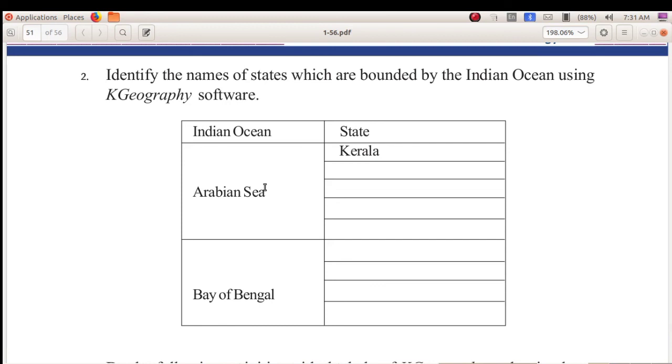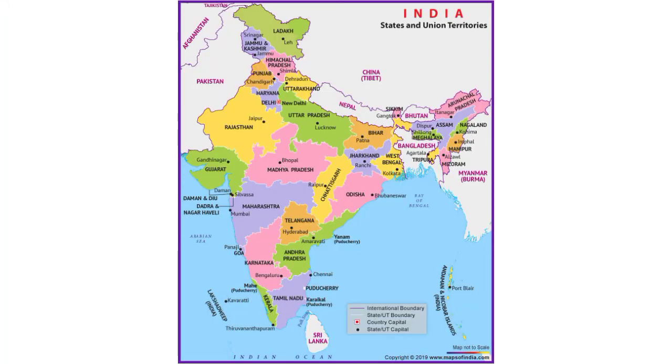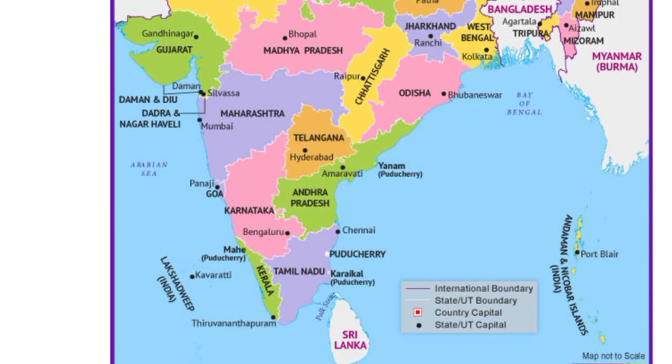Arabian Sea, which are the states? Yes, Kerala, Karnataka, Goa, Maharashtra and Gujarat. Dear children, did you see the map of our country, India? Yes, you can see Arabian Sea and Bay of Bengal at the bottom position of our map. So you can see Arabian Sea on the west side and Bay of Bengal on the east side. So you have to write the states that are on the west side: Kerala, Karnataka, Goa, Maharashtra and Gujarat.